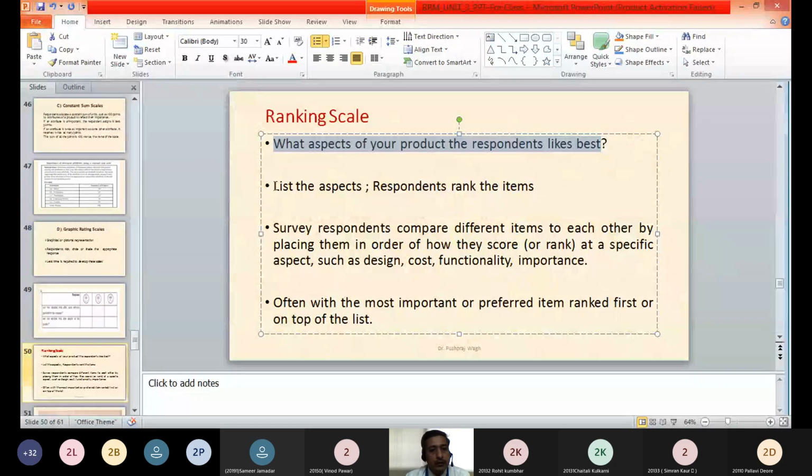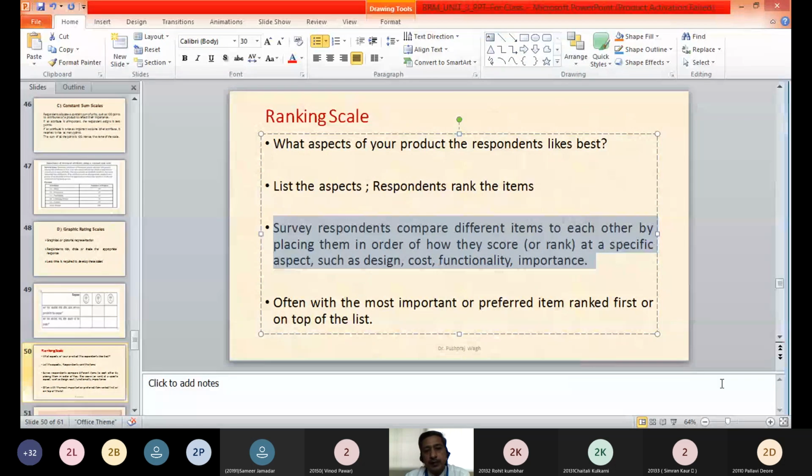So here you will list the aspects, and respondents are told to rank the items. In surveys, respondents compare different items to each other by placing them in order of how they rank on a specific aspect such as design, cost, functionality, importance. So if you want to take the opinion of respondents on the basis of different attributes like design, cost, functionality, or importance, you will design this type of ranking scale wherein you will ask the respondent to rank these attributes.